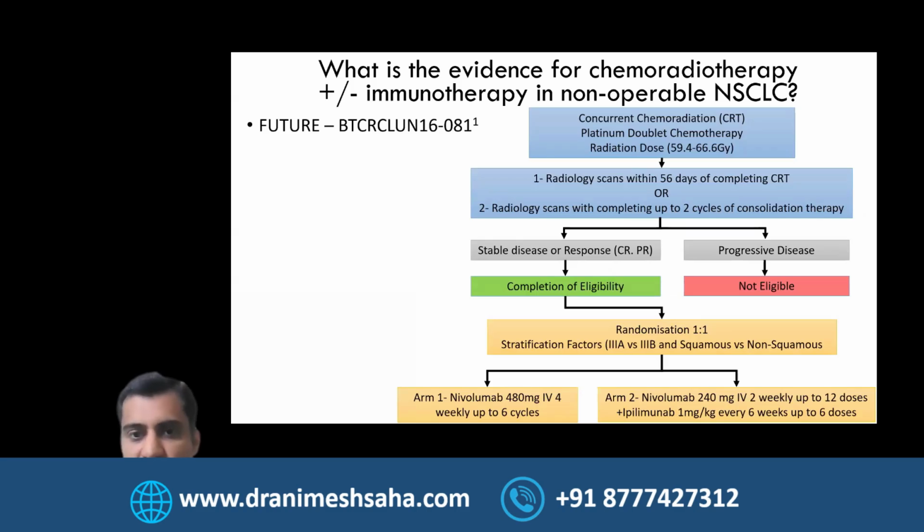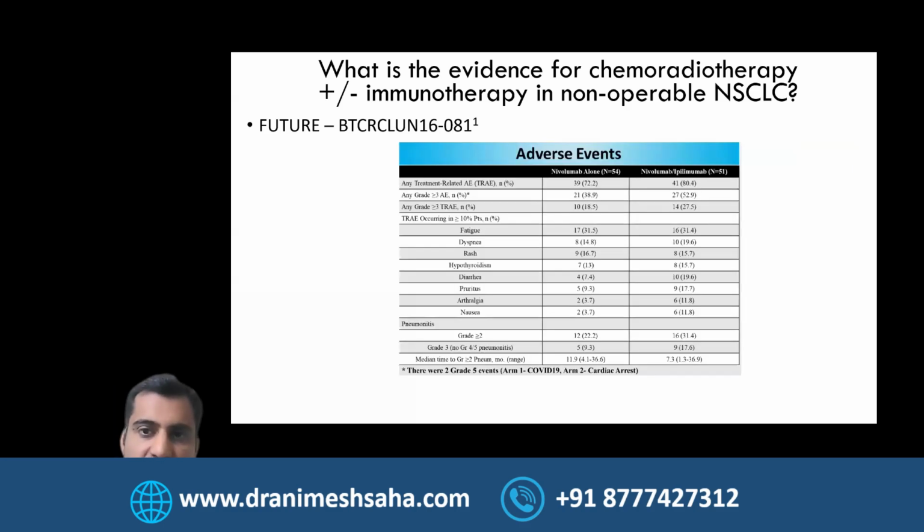This is another study which has a slightly different approach, where they are looking at concurrent chemoradiotherapy, followed by response assessment, and then depending upon their response, offering these patients immunotherapy with nivolumab with different dose strategies. So that's another very interesting approach, where not only are you trying to divide patients based on their stage as well as histology, but also looking at their initial response and different doses of immunotherapy.